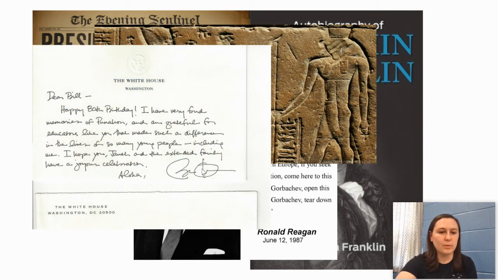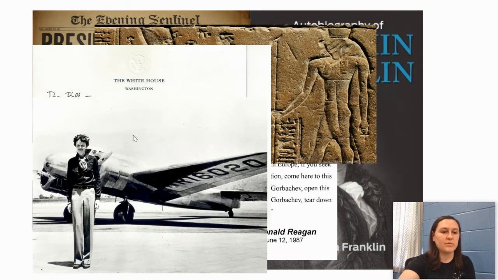This is a letter from former President Barack Obama. It's from the White House, signed by Barack Obama. This is his handwriting. That would be a primary source. It's from him, from that person. This is a picture of Amelia Earhart. She was a very famous pilot who disappeared. Nobody knows what happened to her. A few years ago, a documentary came out suggesting that they found her on some island, I think near Japan. I'm not really sure. But anyway, it's a picture, and that is a primary source. It's from that time period. It's of her.